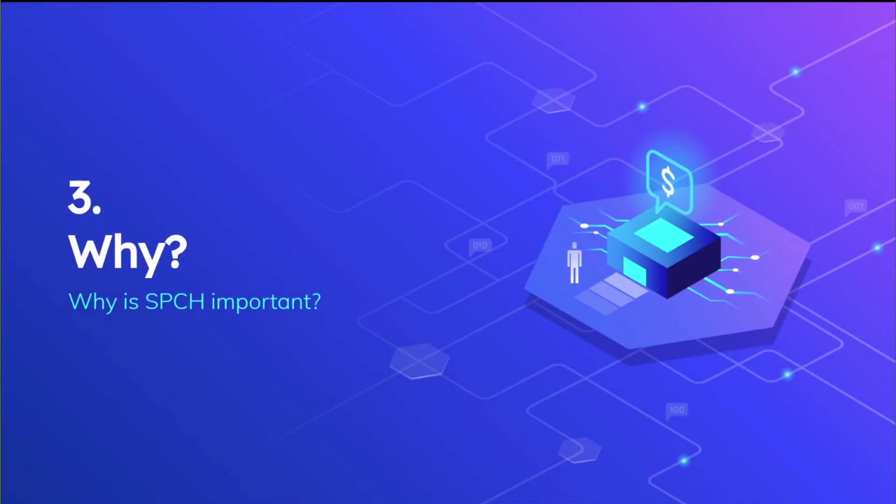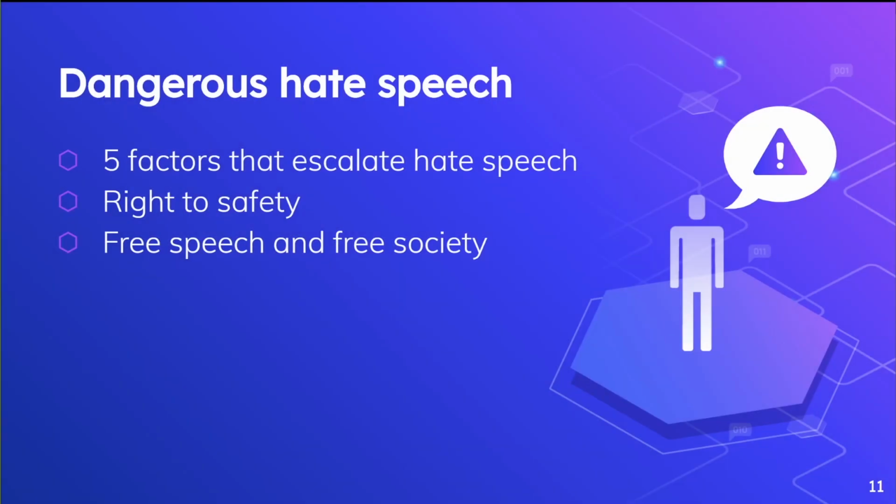When discussing why it is important to eliminate hate speech, it is important to note that there are 5 primary factors that make hate speech dangerous. These being when the speaker has a wide range of influence, when the speaker can cultivate the audience's fears and grievances, when the speech is a clear call to violence, when the speech builds on the hatred of long-standing historical violence, and when the speech is the only source of dissemination. When 2 of these 5 factors are valid, we see a clear violation of a person's basic human rights to psychological and physical safety, threatening our fundamental freedoms.